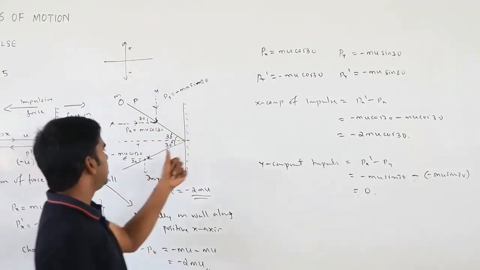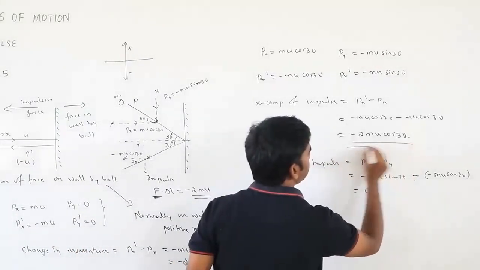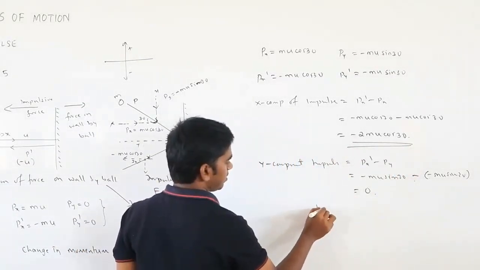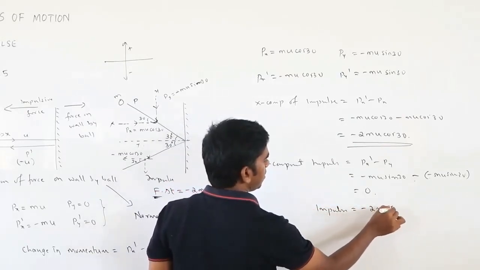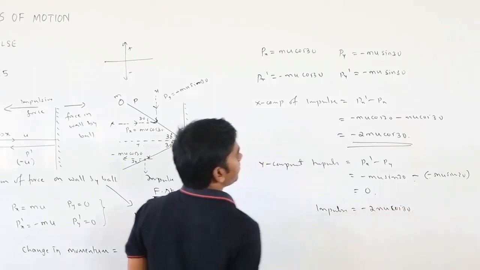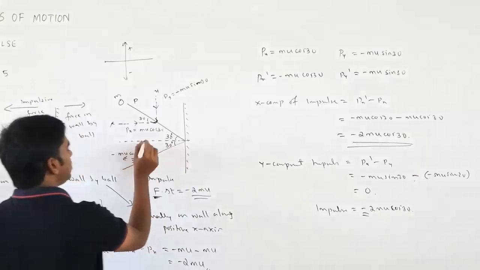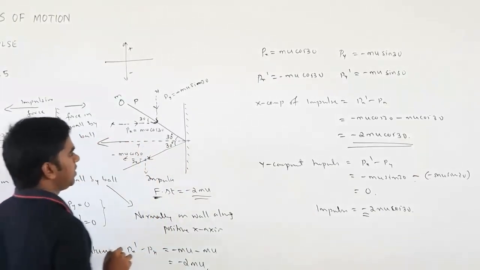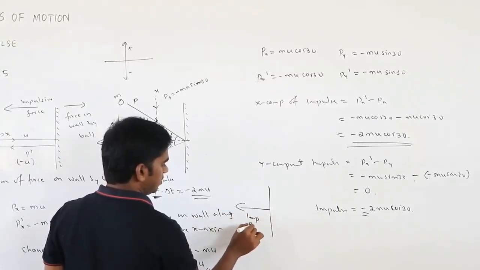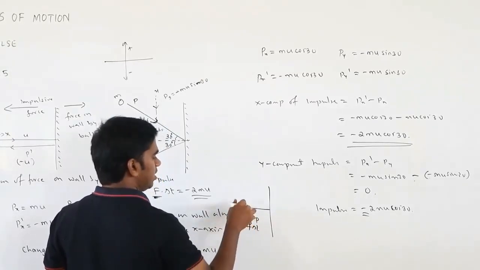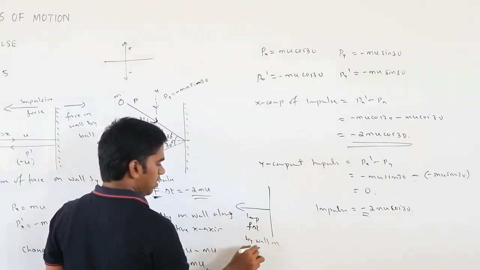Okay, so the wall is acting with a force. How much force is acting? The impulse is equal to minus 2 mu cos 30. So it is negative. That means the wall is acting with a force in this direction, normally. If the impulse is in this direction, that is force into delta t is in this direction, this is the force by the wall on the ball.